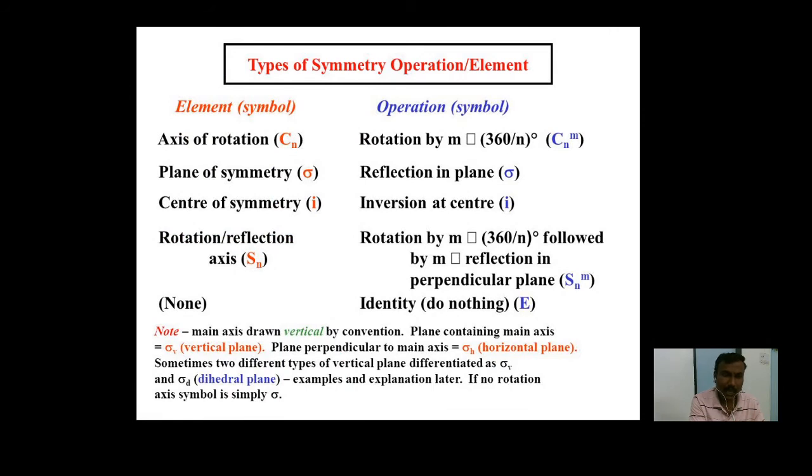Again, types of symmetry operations are part of group theory, that is, elements of symmetry. There are four main elements of symmetry, namely axis of rotation, plane of symmetry, center of symmetry, and alternating axis of symmetry, or reflection axis of symmetry. So any chiral molecule or chiral compound does not possess any of these four elements of symmetry, because if any element of symmetry is present in a molecule, then it should be an achiral molecule.